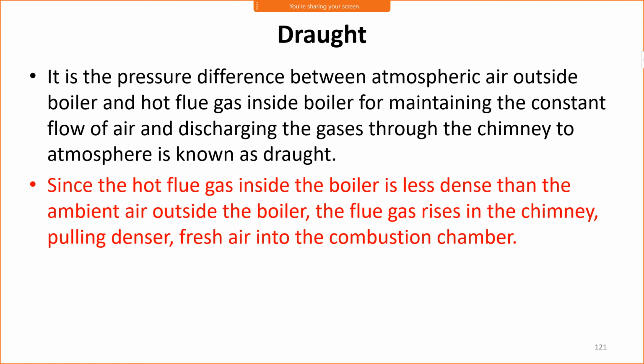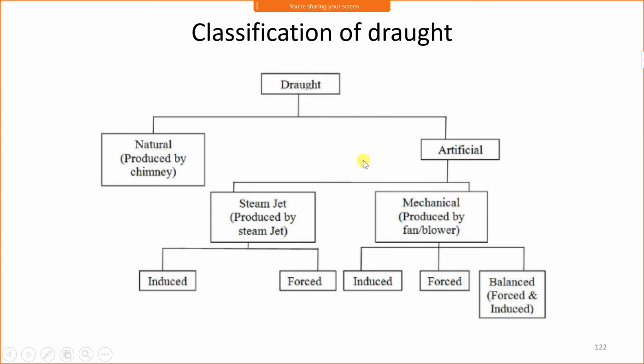Okay, this is a draught. Now draughts are classified as natural draught and artificial draught. Natural draught is produced mainly by the chimney. In this case we don't use any mechanical device or any device which requires power, and this natural draught is produced by the density difference and pressure difference between atmospheric air and the flue gas.